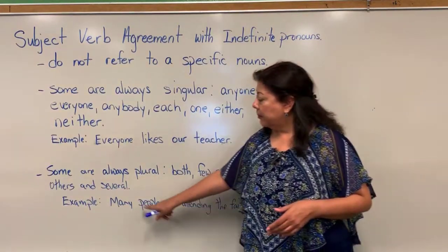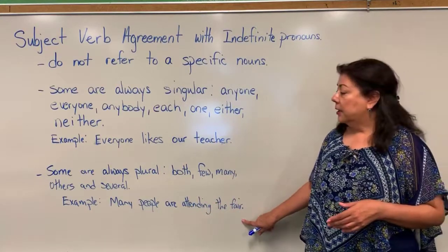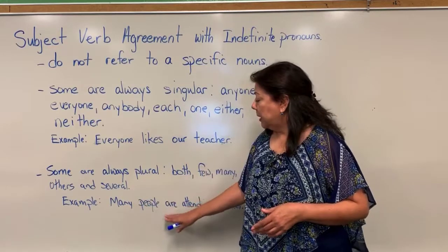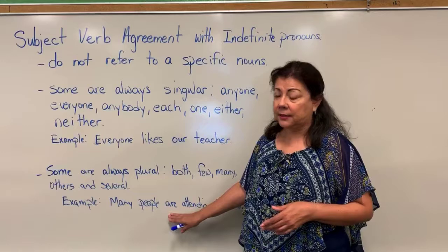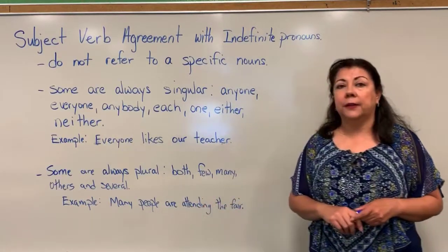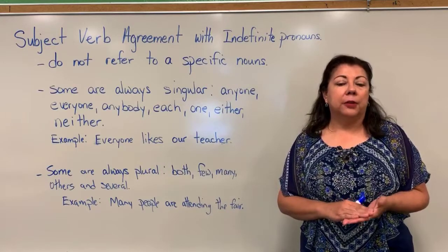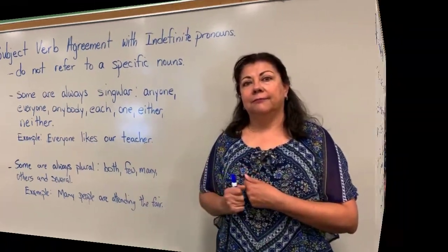For example, many people are attending the fair. We have many. We know that the verb is going to have to be plural, right? So are. It would not be is. Okay, very important there. All right, so now let's talk about subject-verb agreement with there plus the verb to be.